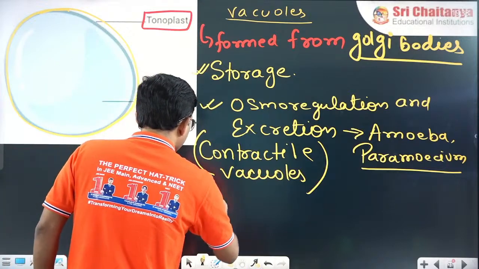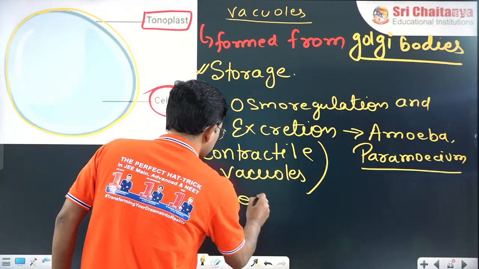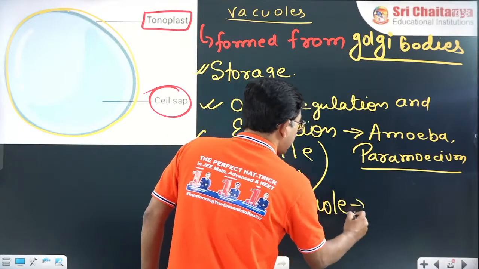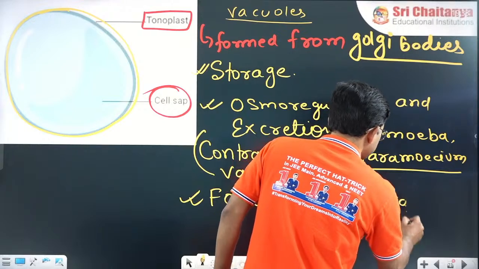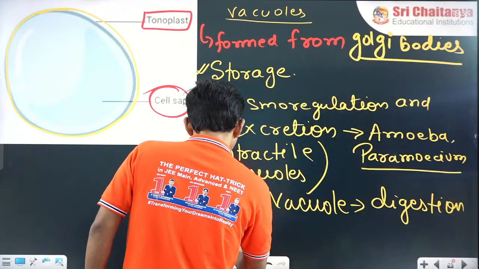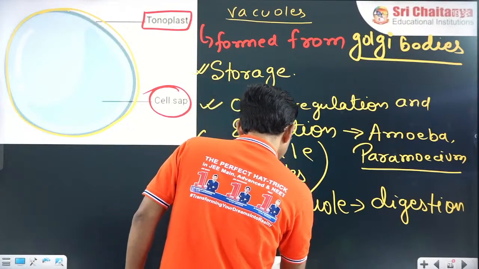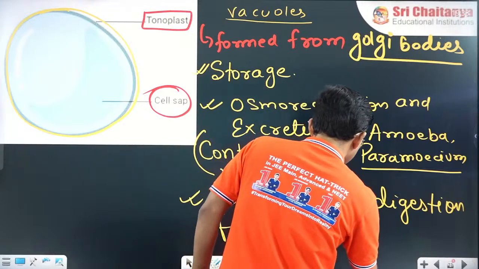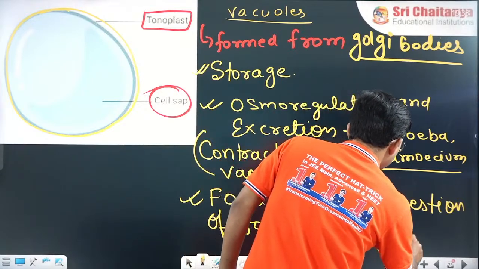Another type of vacuole is called the food vacuole. It has a role in digestion of food, and in digestion and storage also. This is also found in amoeba.